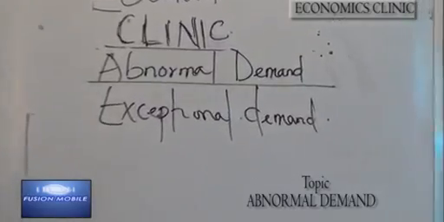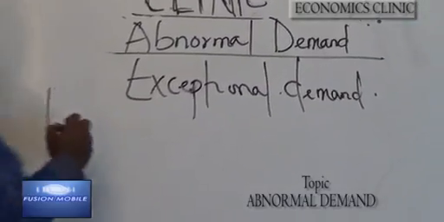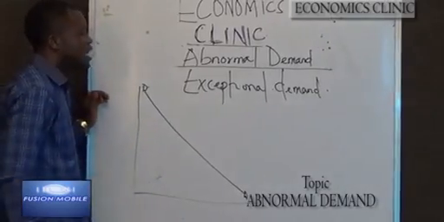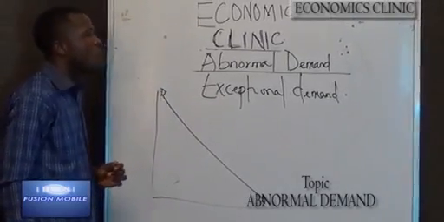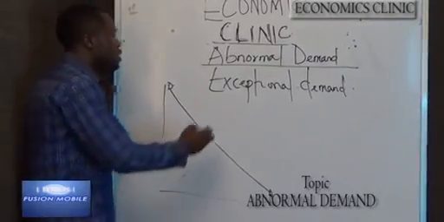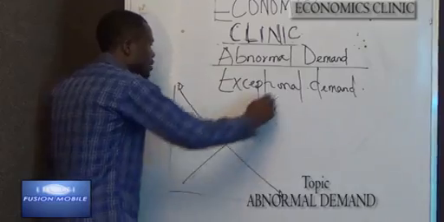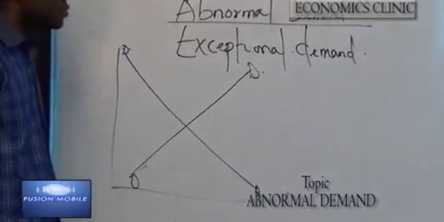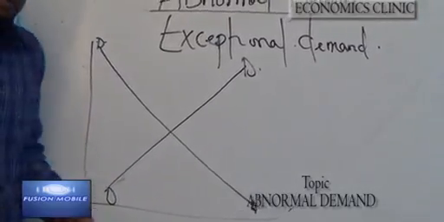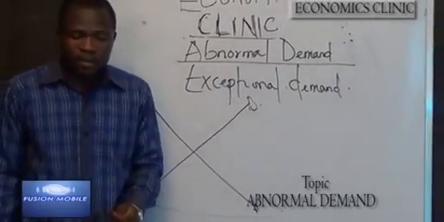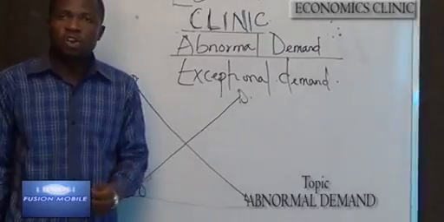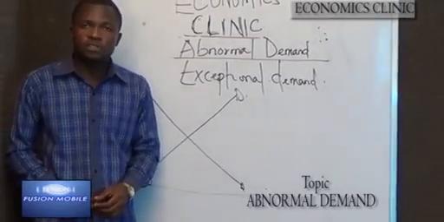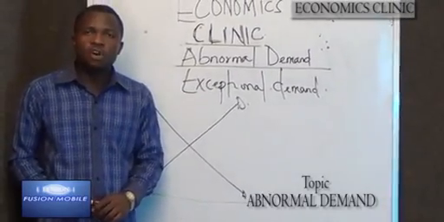For a normal demand curve, it moves downward from left to right. But in the case of abnormal or exceptional demand, it moves downward from right to left, which means it does not observe the law of demand. This is caused by either further exceptional rise or decrease in price, or goods of ostentatious or Giffen or inferior goods.